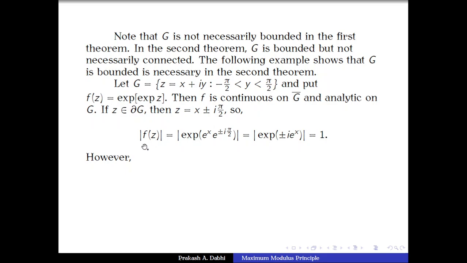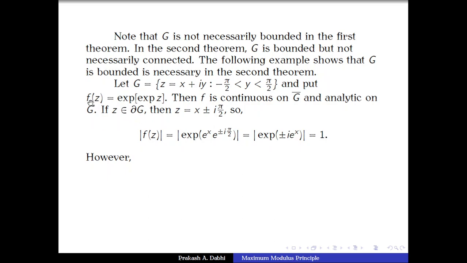So mod of f(z) equals mod of exponential of e power x into e power plus minus i pi by 2, that is equal to mod of exponential of plus minus i e power x. Why? Because e power plus minus i pi by 2 is plus or minus i, and it is known to us that mod of e power i theta for real theta is 1. So mod of f(z) is 1 for every z on the boundary. Therefore the supremum of mod f over the boundary is 1.